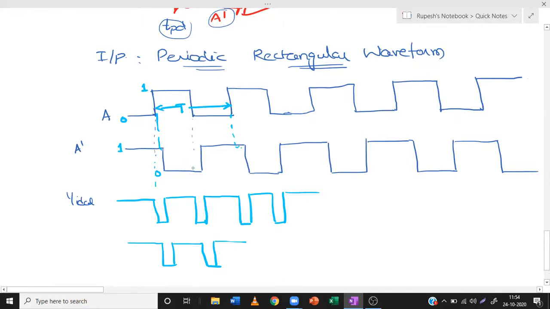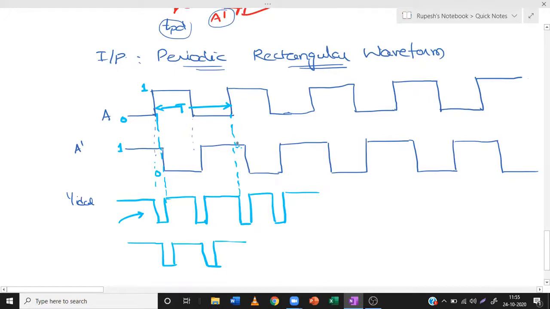We can see that in a single time period we are having two waves. In the ideal case we are having two waveforms.